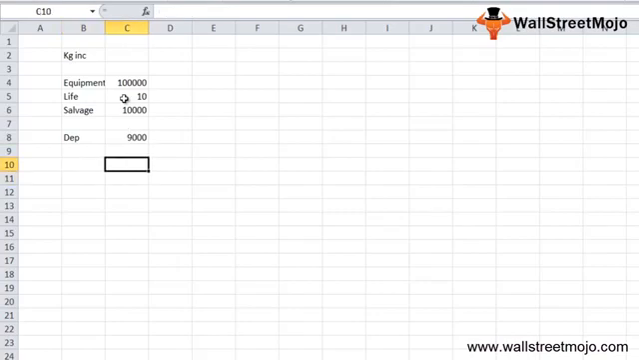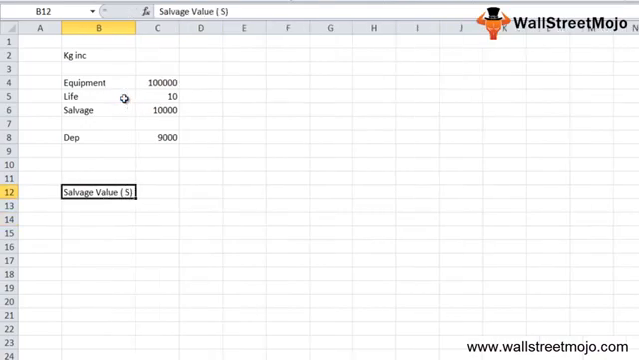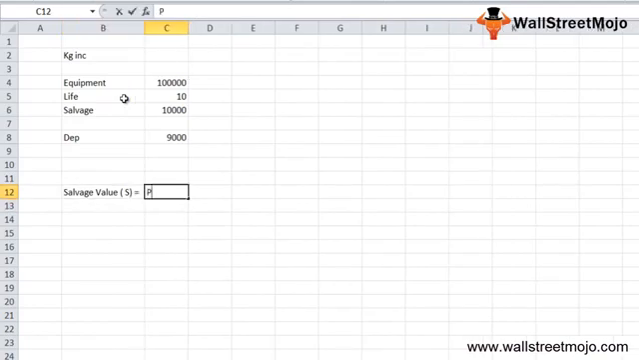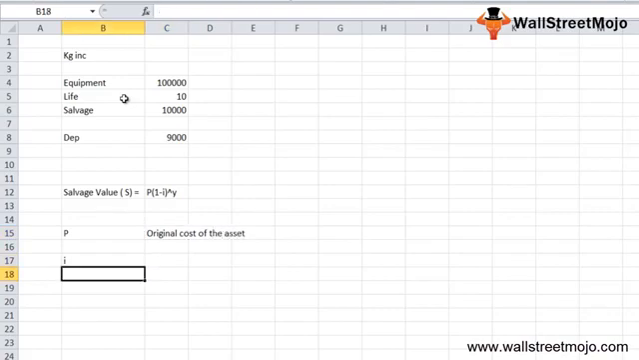Let's have a look at the formula of the salvage value. The salvage value, which we denote as S, is calculated like this: S equals P times (1 minus I) raised to the power y. P denotes the original cost of the asset, I denotes the depreciation rate, and y is the number of years.